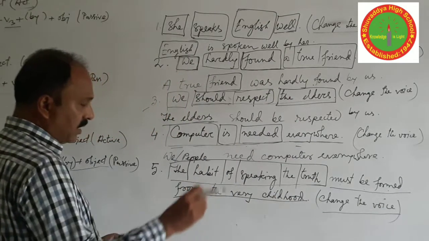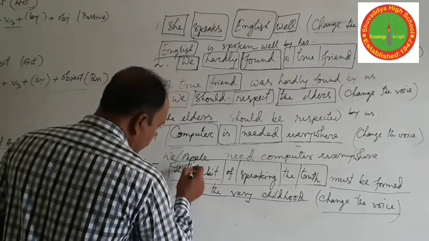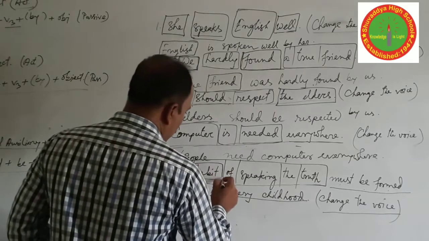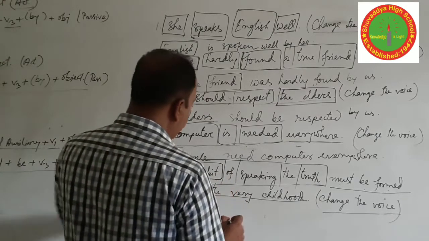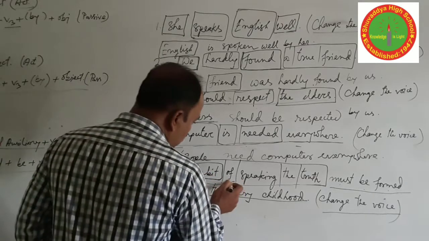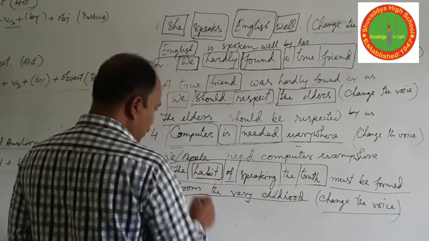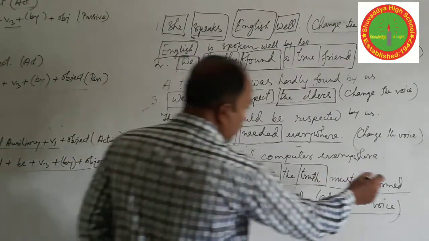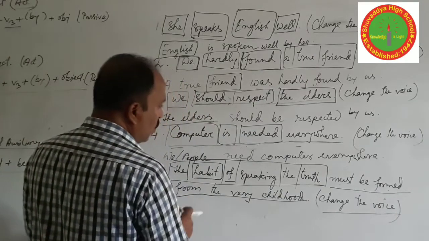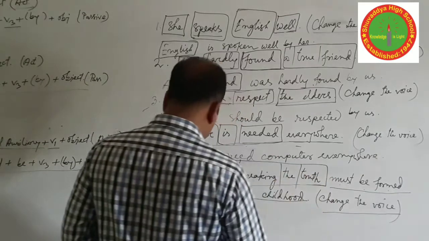Here the head word of the subject is habit. Is it singular or plural? Though it is not needed here, you have to know it. It is singular. And the preposition starts, so all the words are giving information about the habit. And after the preposition begins, no words are used as an object.